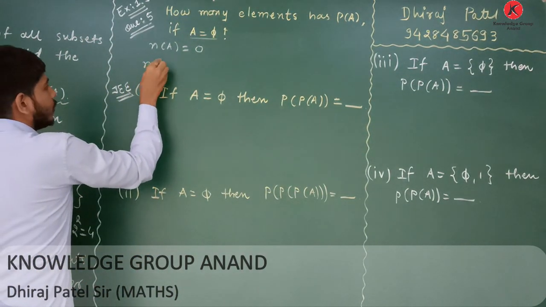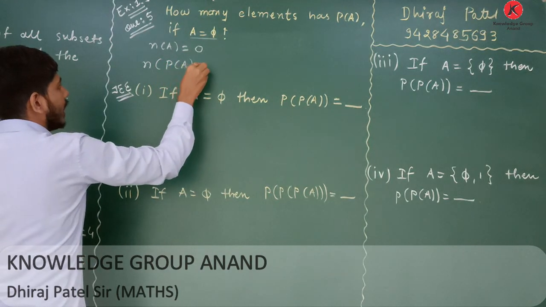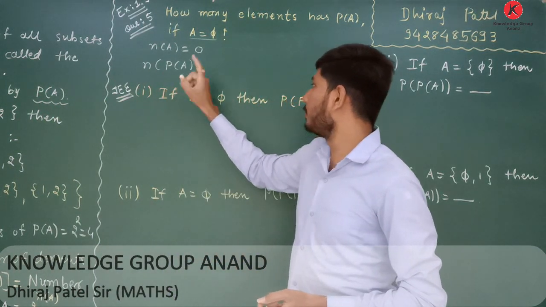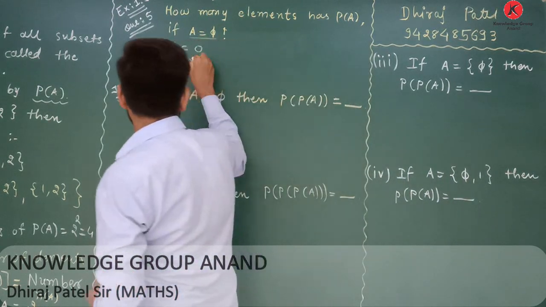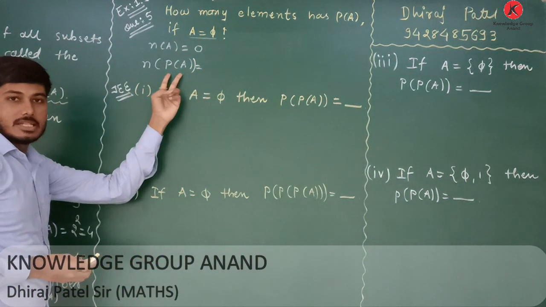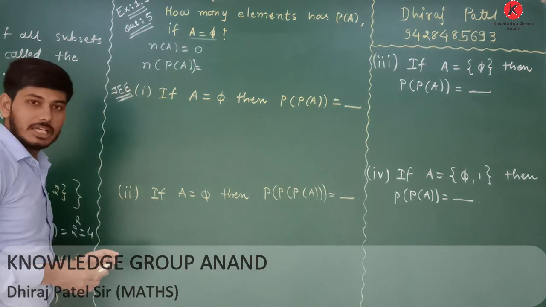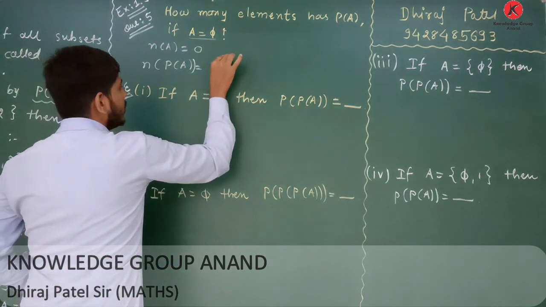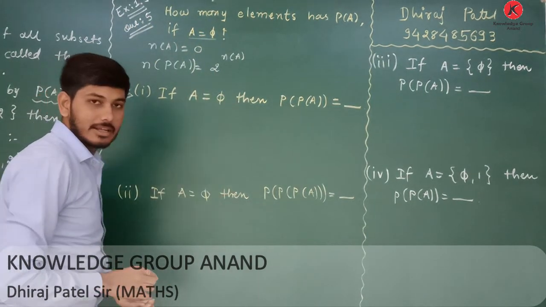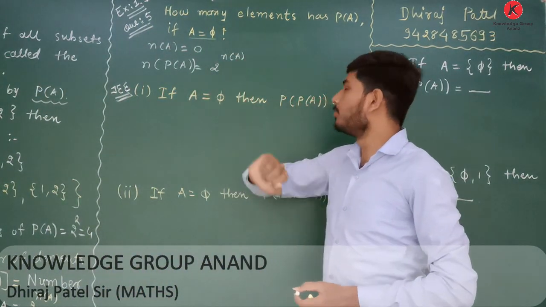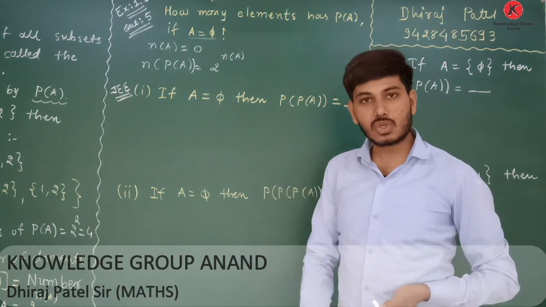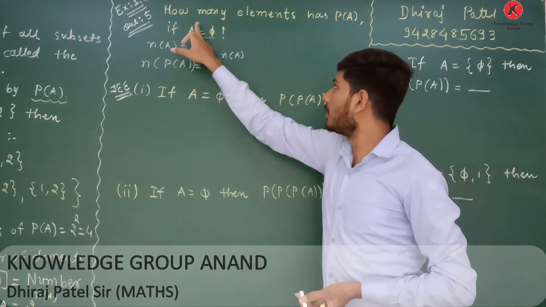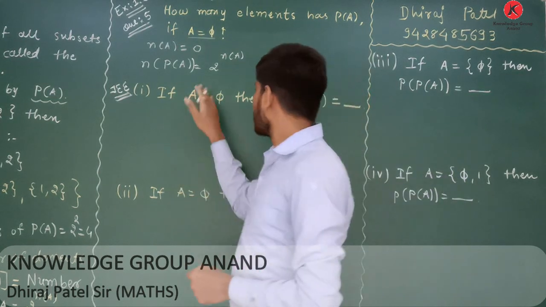Now, we know the formula for the number of elements of the power set of A, which is denoted as n of P of A. It equals 2 raised to the number of elements in set A, which is also the number of all the subsets of set A. Okay, this is the formula.